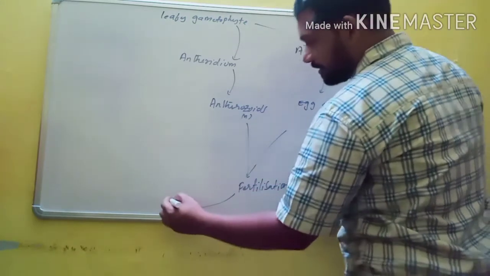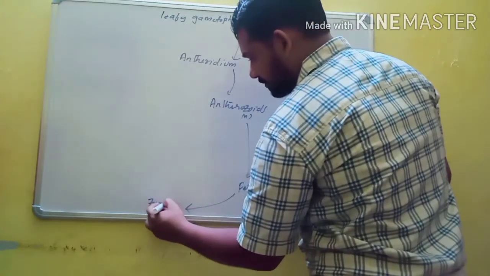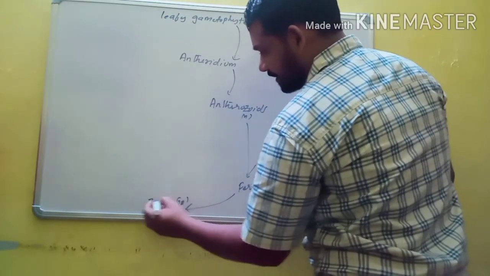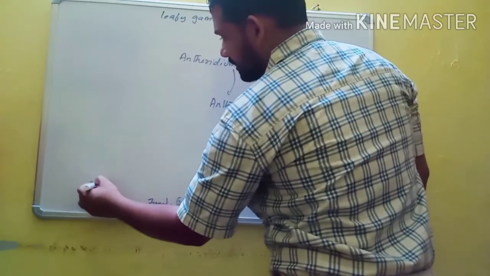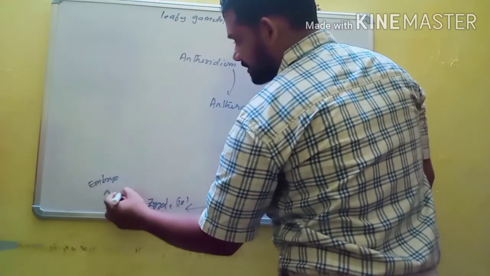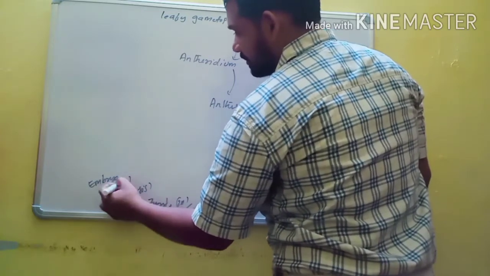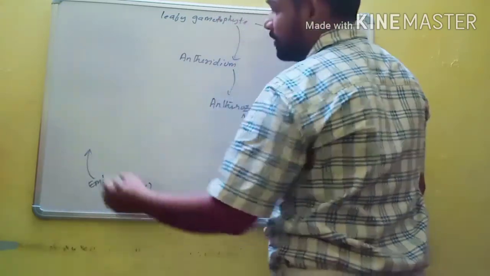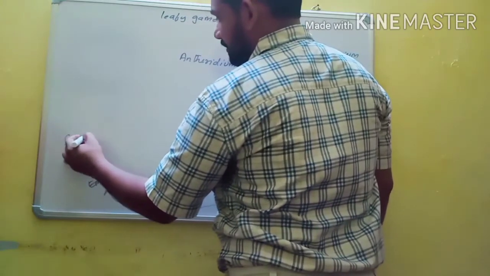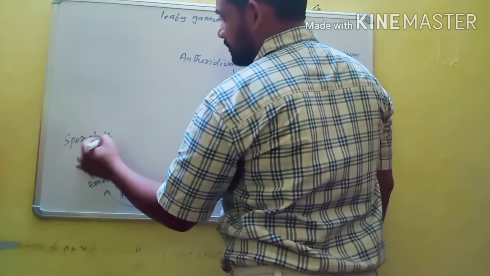And what is the product of fertilization? Zygote. The zygote is diploid. Then the zygote is converted into an embryo. Here mitosis takes place, that's why the embryo is also diploid. Then the embryo is transformed into a sporophyte, which is also diploid.